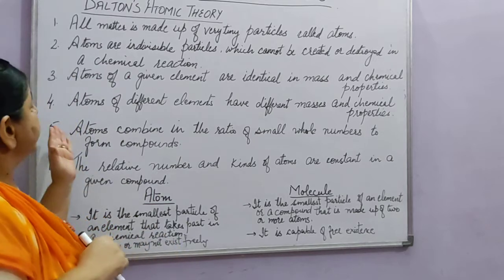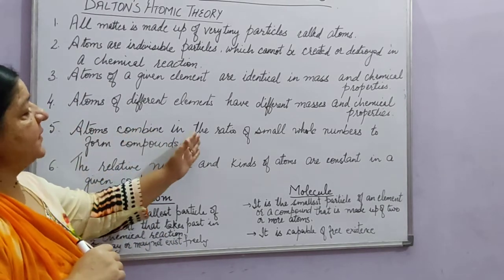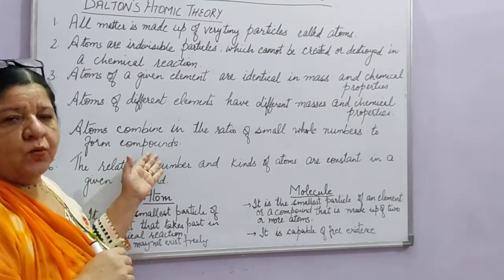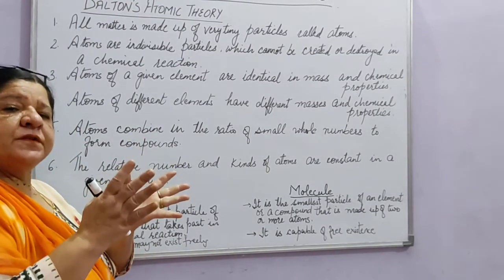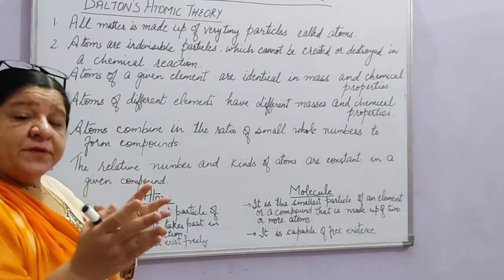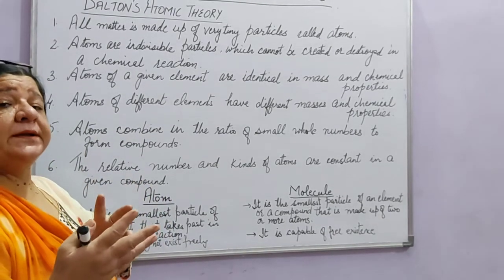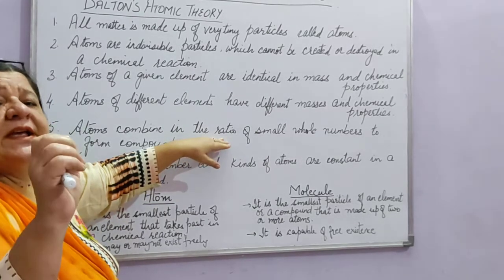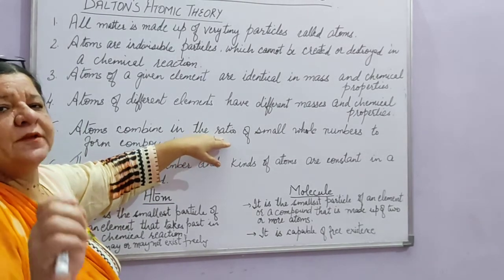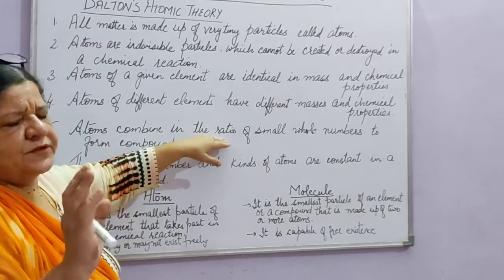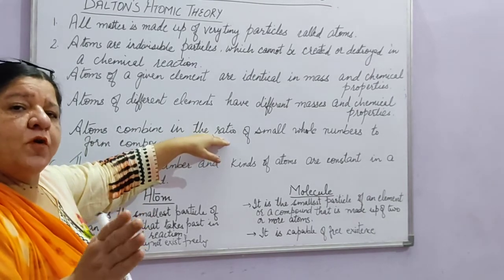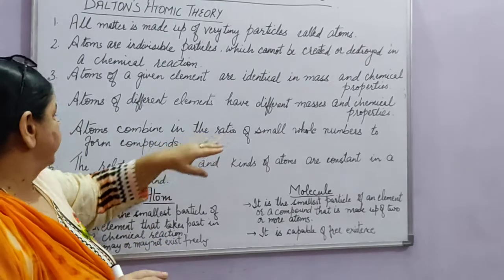Fifth point, atoms combine in the ratio of small whole numbers to form compounds. Like hydrogen combines with oxygen and forms H2O in a definite proportion. In the small ratio, like H2O, 2 parts of hydrogen and 1 part of oxygen. We have already studied this, the ratio in volume and the ratio in mass.